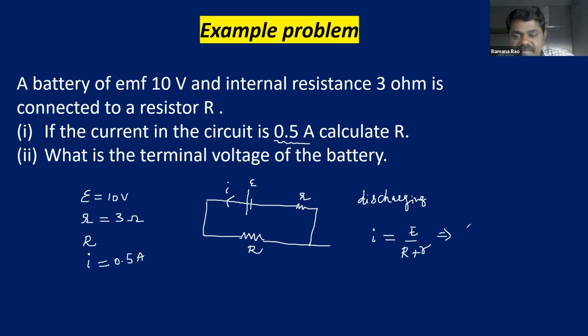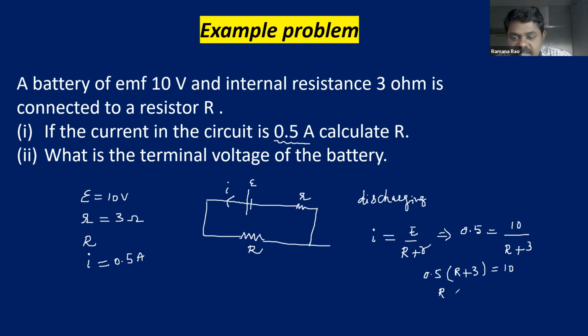Current is 0.5 amperes. 0.5 is equal to EMF. What is EMF? 10, by external resistance R plus internal resistance 3. So we have everything except R. So do the simplification. 0.5 into R plus 3 is equal to 10.